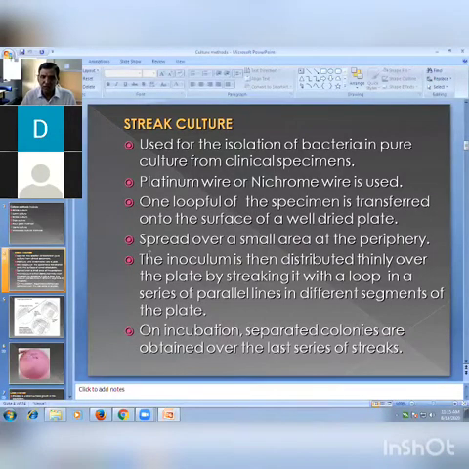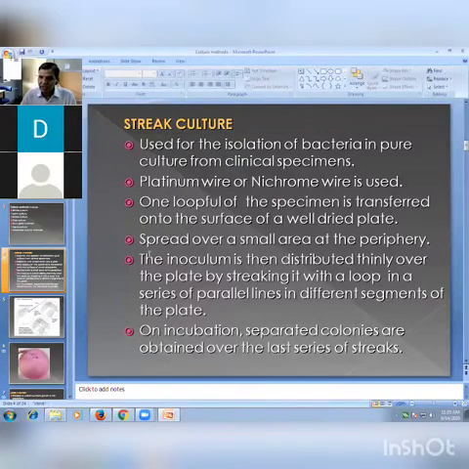The wire has the loop, and we transfer a loopful onto the dry plate, then spread it over a small area at the periphery. This is called the well preparation. Just make a small circle with the help of that loop.